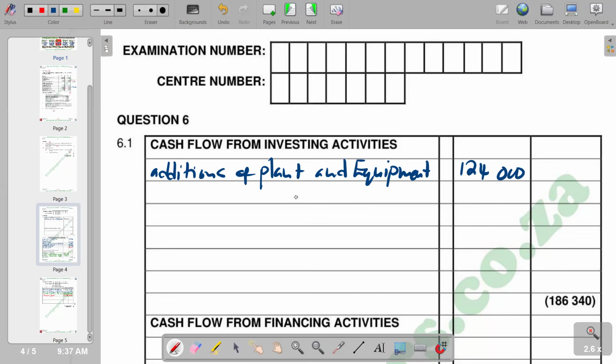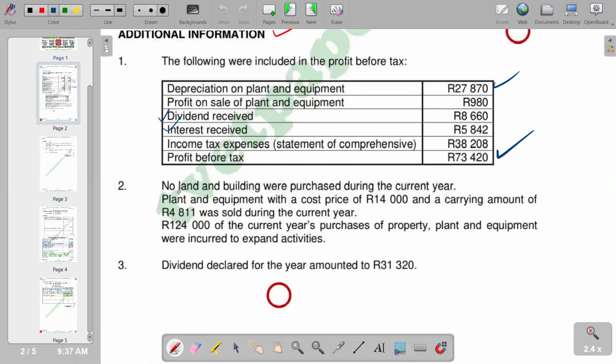And then we check again on the next part. Of course, we put the plant and equipment that was disposed. So we want to see the proceeds from the sale. To find the proceeds from the sale, we are given the carrying amount, 4,811. And then we are given the profit on the sale, which is 980. So we can add the two, 4,811 plus 980, to get the amount that was received.